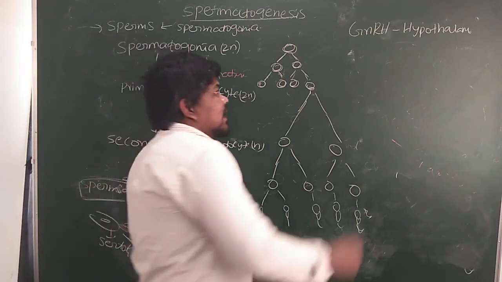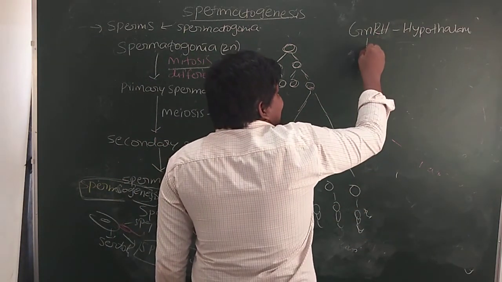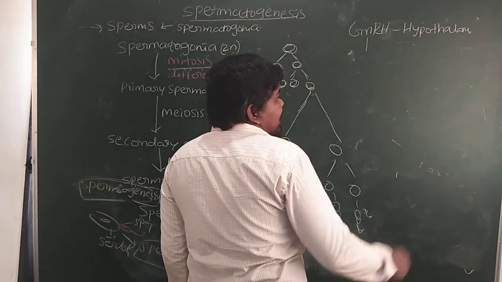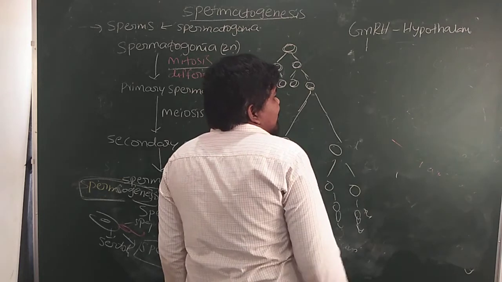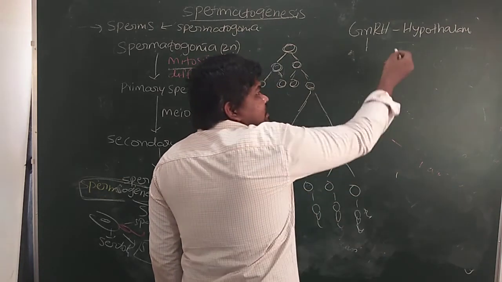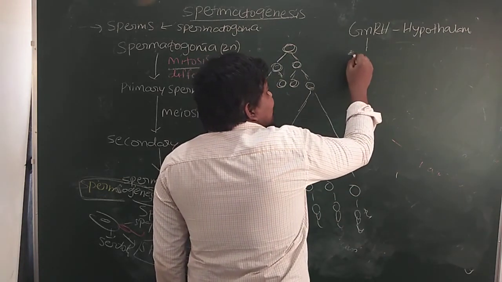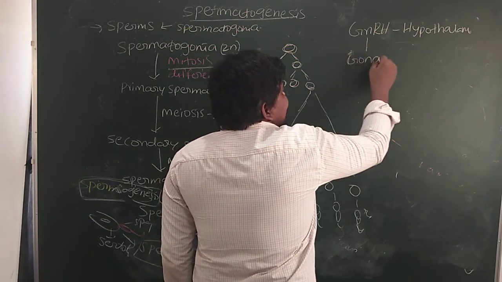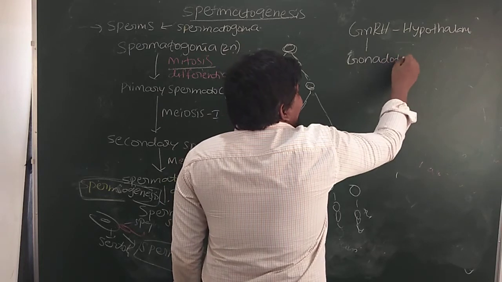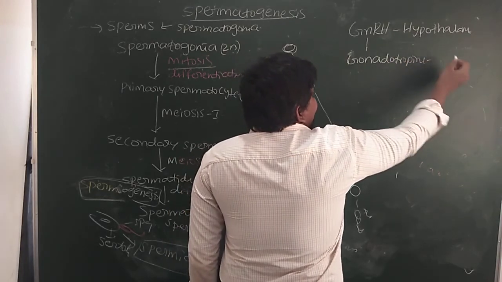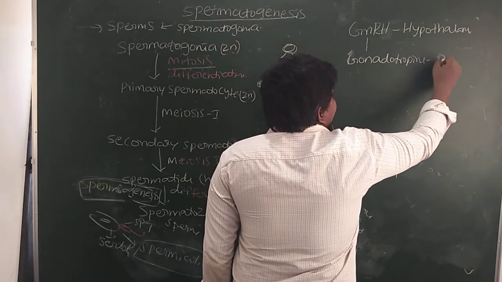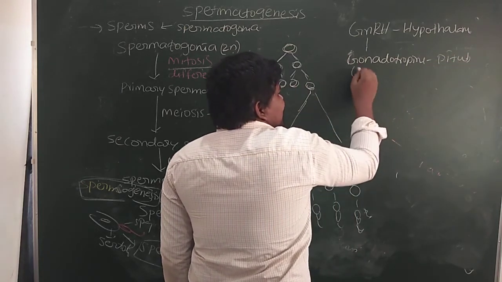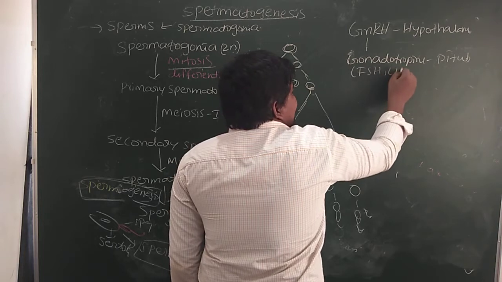Then this GnRH, which is released from the hypothalamus, acts on the anterior pituitary gland, the adenohypophysis, and stimulates the production of gonadotropins, that are FSH and LH. These gonadotropins are produced from the pituitary gland. Again, these gonadotropins are of two types, FSH and LH.